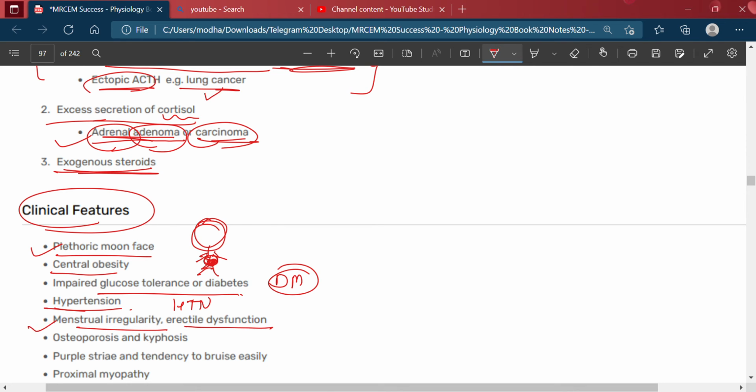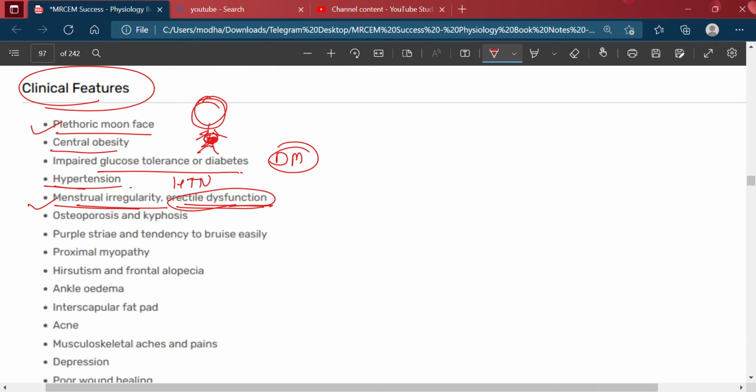If the patient is a girl, there will be menstrual irregularities, and if it's a boy, then erectile dysfunction will be seen. Then osteoporosis and kyphosis, purple striae, and a tendency to bruise easily.